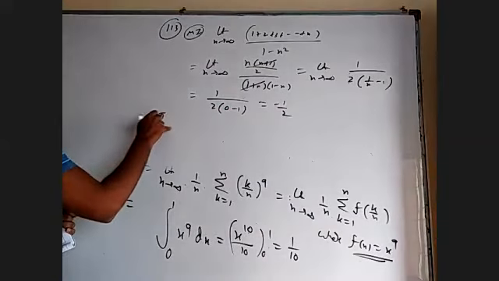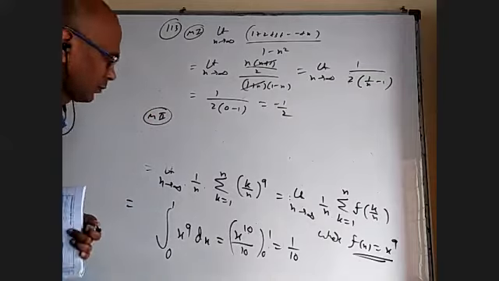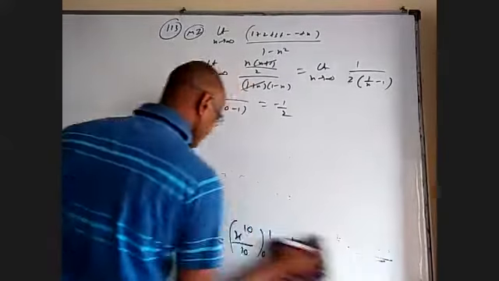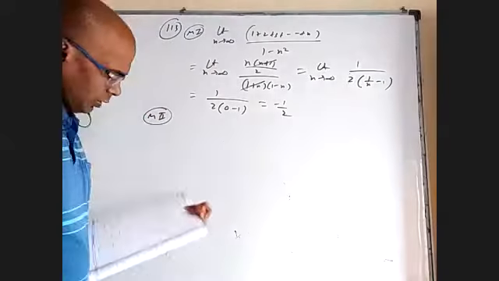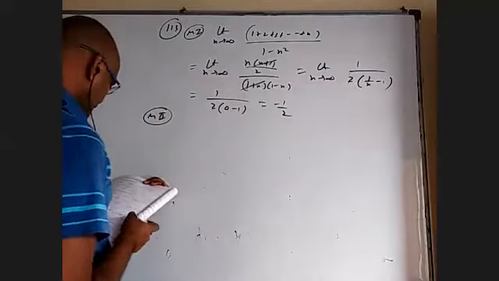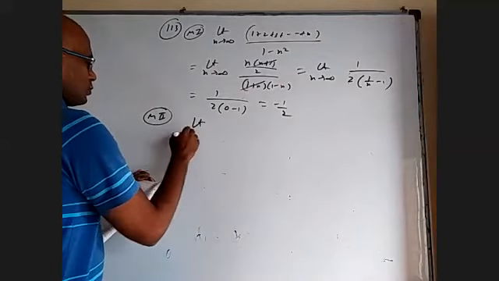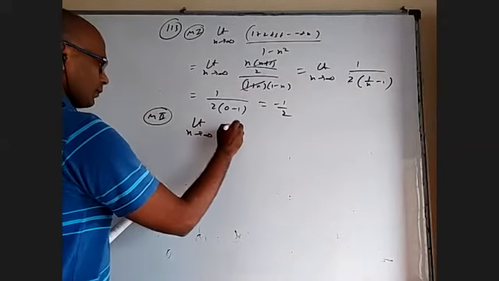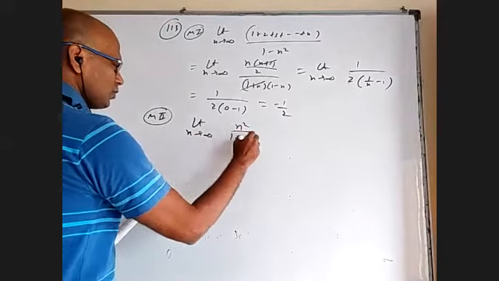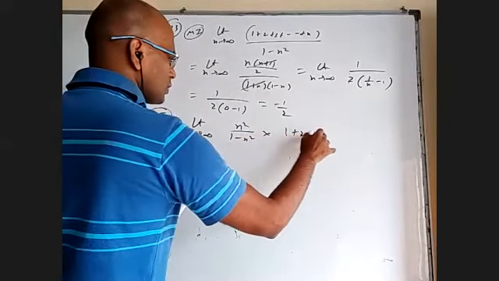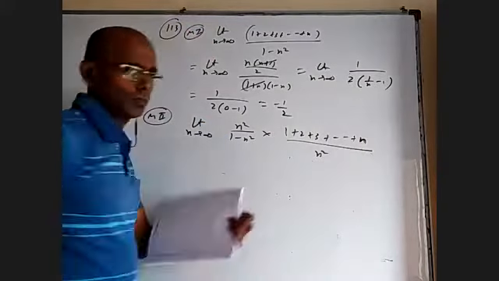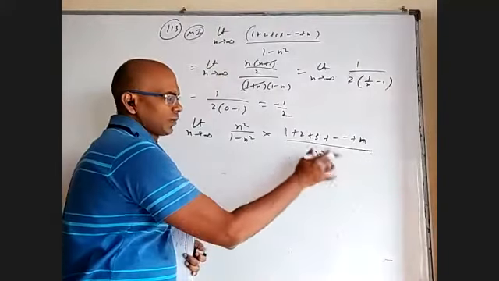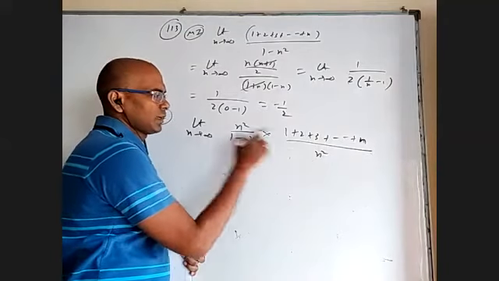If you want to do it by integration, I'm going to multiply and divide with n square for the total. That is, I'm going to write limit n tends to infinity, n square by (1 minus n square) into (1 plus 2 plus 3 so on up to n) by n square. Actually, the denominator here is 1 minus n square, which I brought here, multiplied and divided with n square.